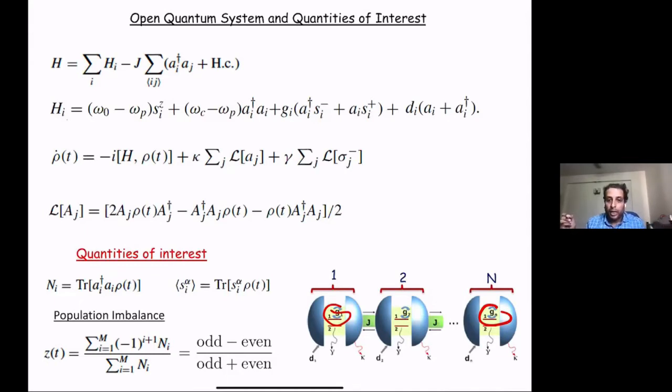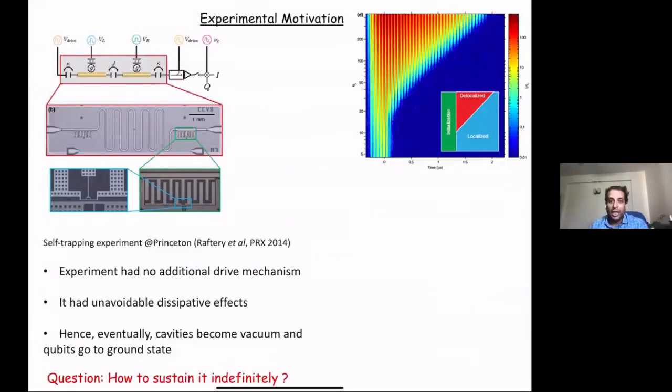Let us say I occupy every alternate unit, every alternate unit here, so 1, 3, 5, 7, and so on. The imbalance to begin with by this formula is just 1. But the question is what happens to this imbalance as a function of time? That will give you an idea whether these bosons are able to tunnel through the different cavities, or whether they are stuck, and so on and so forth. So this is the quantity of interest that I'm going to discuss here. Okay, so the question is, why are we interested in it?